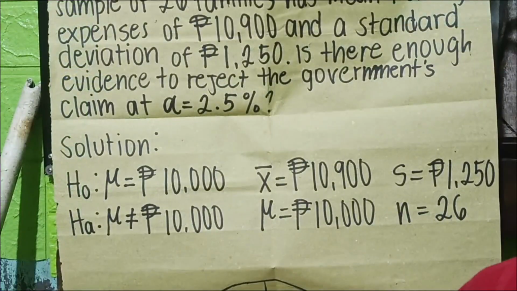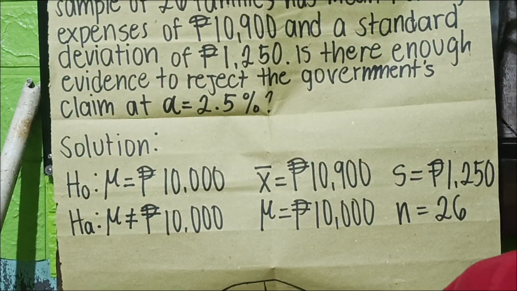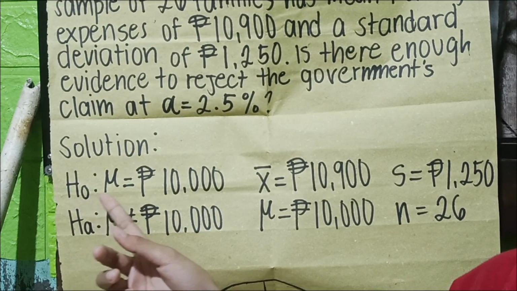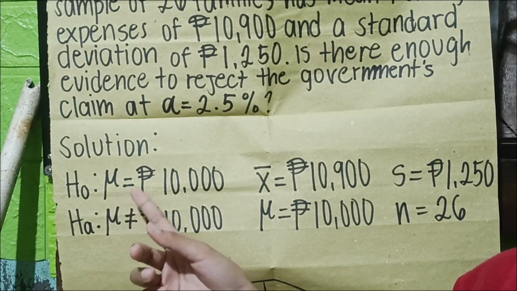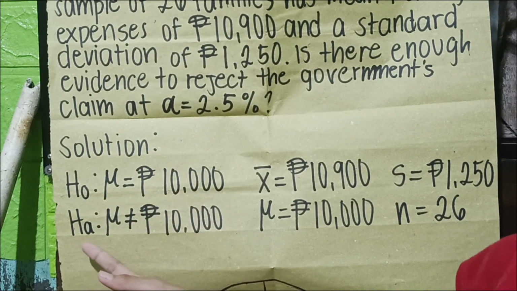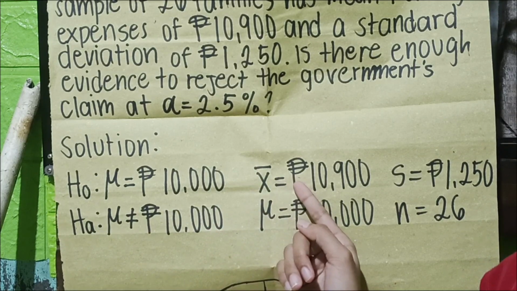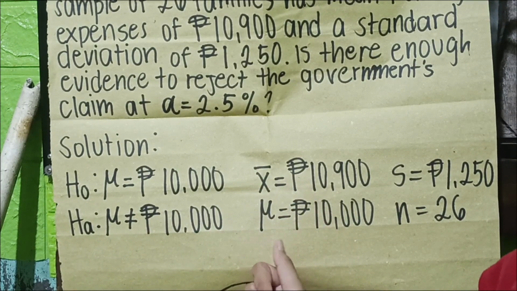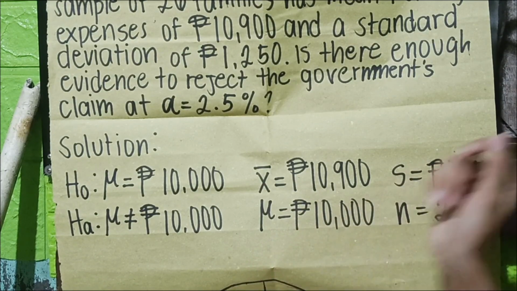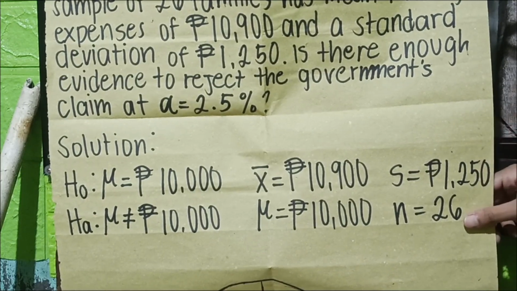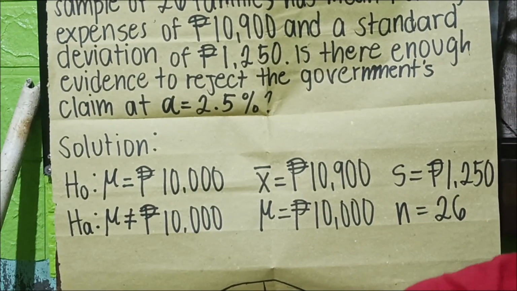So question natin na ating given ay, ang ating null hypothesis, ang ating population mean is equal to 10,000. At ang ating alternative hypothesis ang population mean is not equal to 10,000. Ang ating sample mean is 10,900. At ang ating population mean ay 10,000. At ang ating standard deviation ay 1,250. At ang n ay 26.